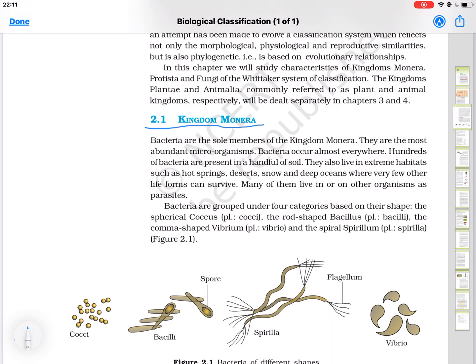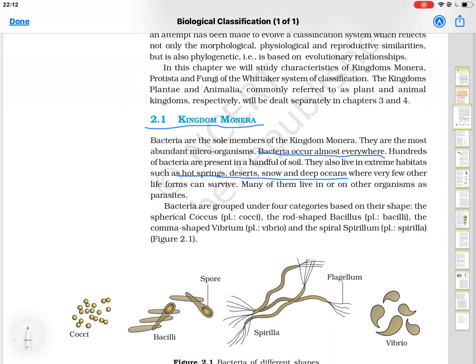Bacteria occur almost everywhere. They are present in extreme habitats such as hot springs, deserts, snow, and they are present in deep oceans also. Based on their shape, bacteria can be grouped under four categories.